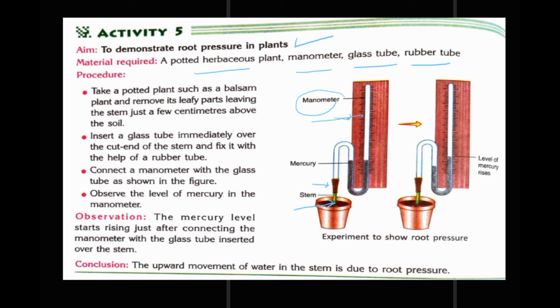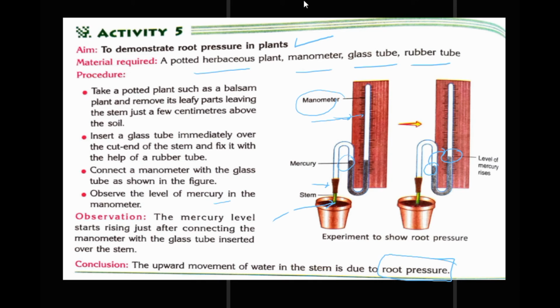Observe the level of mercury, this is mercury, you have to watch it here in the manometer. Observation: the mercury level starts rising. Here it was here, now after rising it comes to here. So the conclusion is the upward movement of water in the stem is due to the root pressure, nothing else.